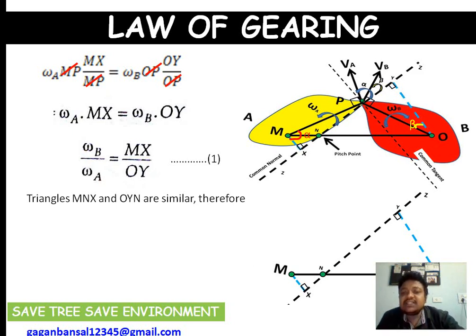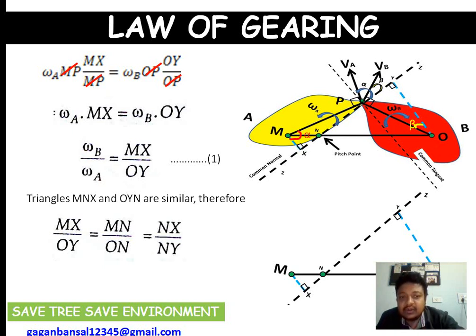If these two are similar, how is it similar? This angle is 90 degrees, this is 90. And at N, they are vertically opposite angles, so they are similar triangles. And we know that if the triangles are similar, the ratio of their sides is in equal proportion. So we can write MX upon OY equals MN upon ON equals NX upon NY. Very clear? Let this be equation 2.